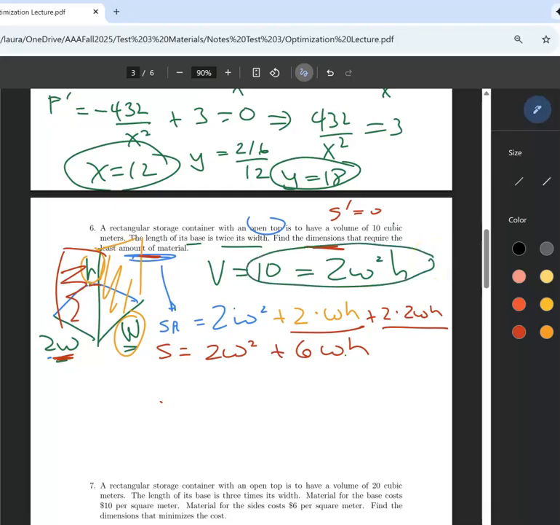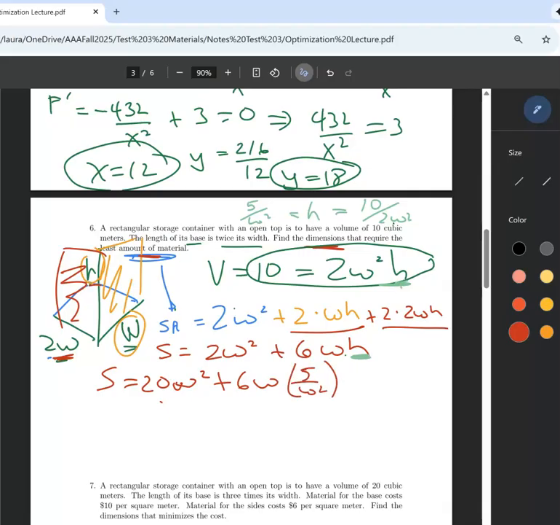So I'm going to take this, and you probably can see it's going to be so much easier to solve for h, correct? So if I solve for h, I get h is equal to 10 over 2w squared, or 5 over w squared. Okay, so I'm going to replace h with 5 over w squared. Sorry, I said that wrong. 2w squared plus 6w times 5 over w squared.